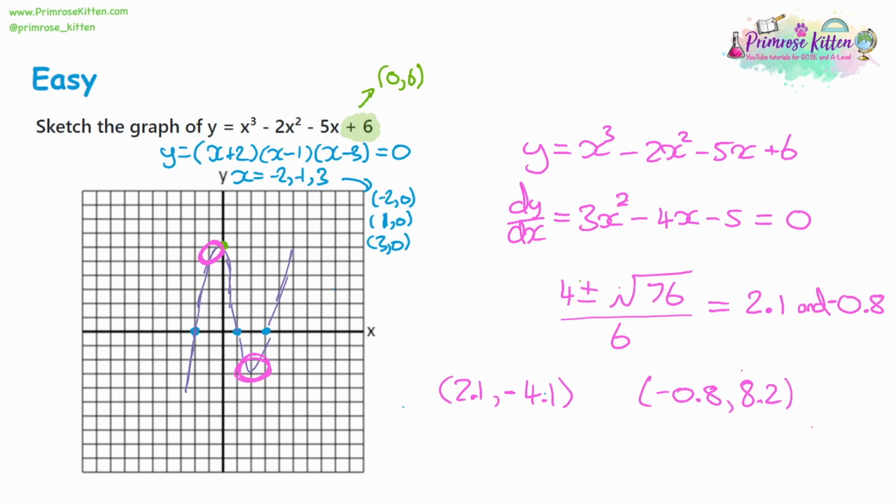I'm going to rub off my rubbish sketch here. I'm going to keep the 3 x-intercepts and the y-intercept that we found already, because they were correct. But what I'm going to do now is add the 2 new coordinates that I found. So we had 2.1 and then negative 4. That's going to be around about here. Don't worry too much about the decimals. It's a sketch. Then we have negative 0.8 and 8.2. So roughly 1 back and 8 up.